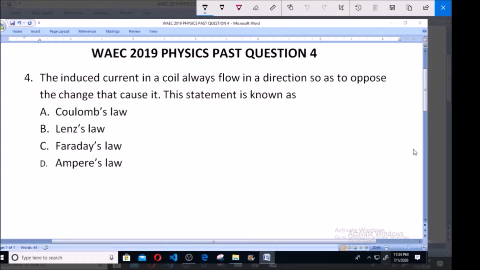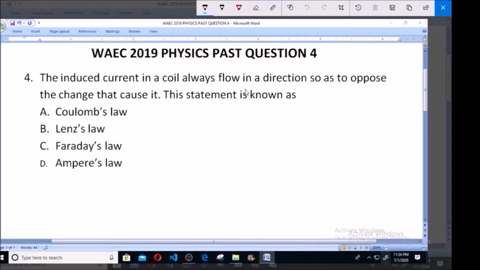Yes, let's continue with WAEC 2019 physics past question number 4. The induced current in a coil always flows in a direction so as to oppose the change that causes it. This statement is known as: A. Coulomb's law, B. Lenz's law, C. Faraday's law, D. Ampere's law. So which of these scientists made this very statement, that the induced current in a coil always flows in a direction so as to oppose the change that causes it?